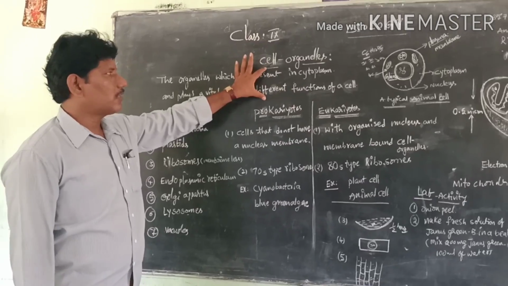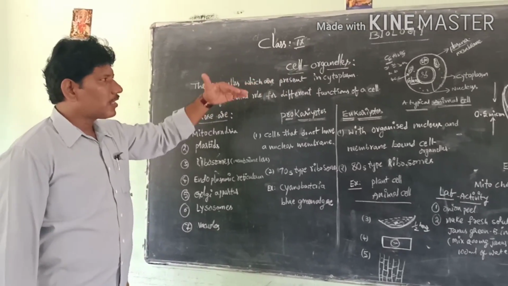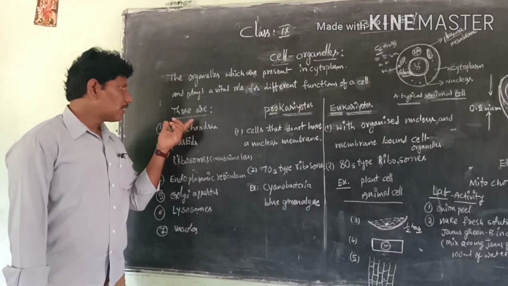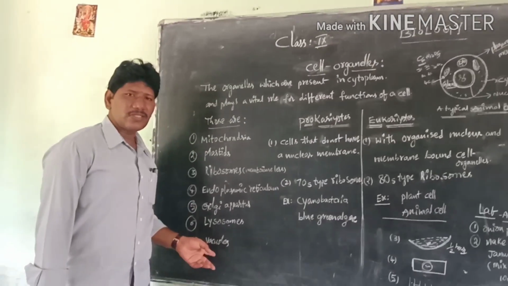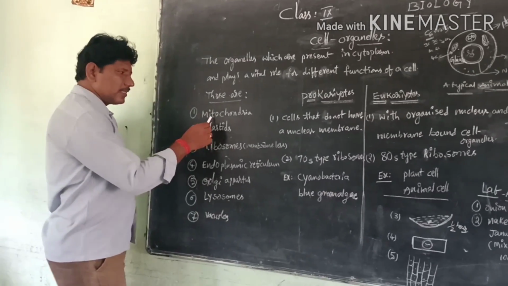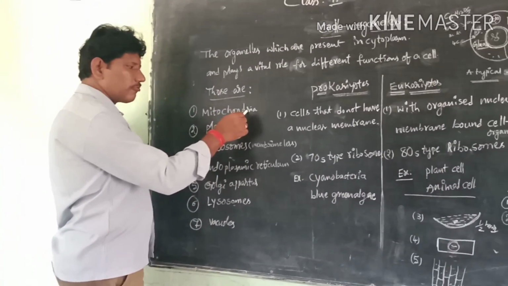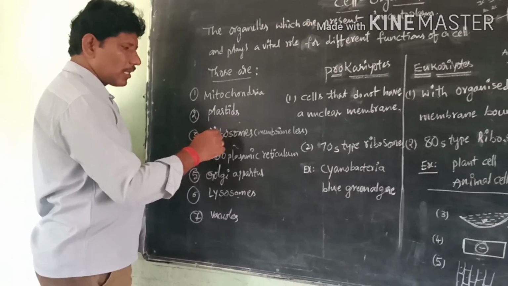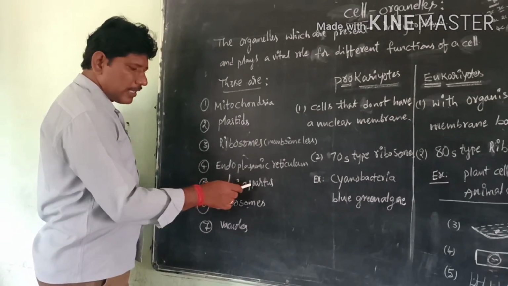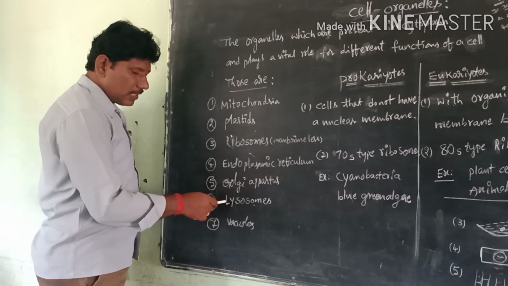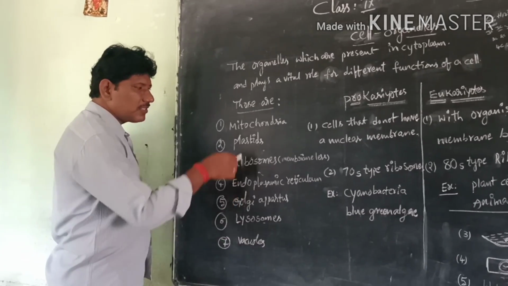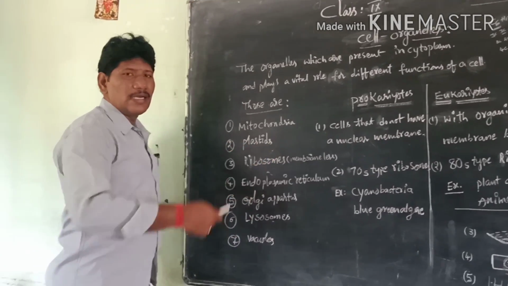How many cell organelles are usually present in a typical plant cell or animal cell? In total, 7 cell organelles: mitochondria, plastids, ribosomes, endoplasmic reticulum, Golgi apparatus or Golgi complex, lysosomes and vacuoles. These 7 cell organelles are present in a typical cell.